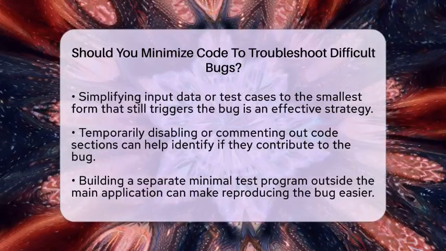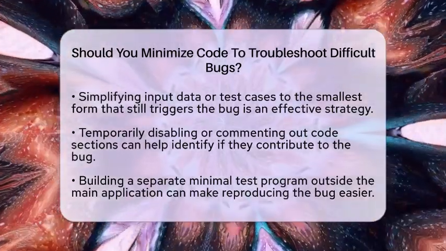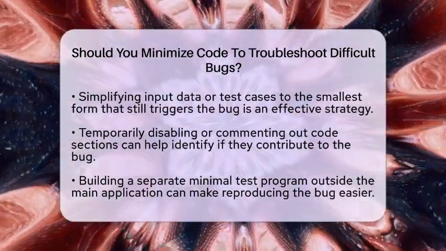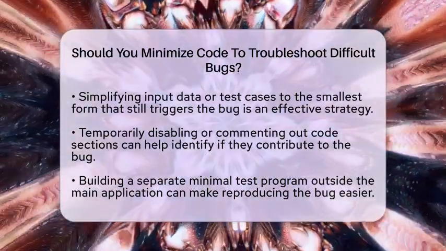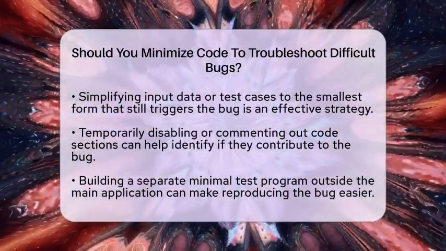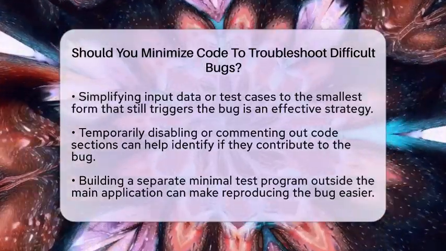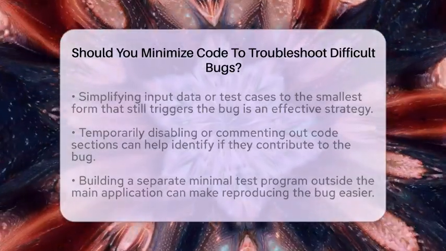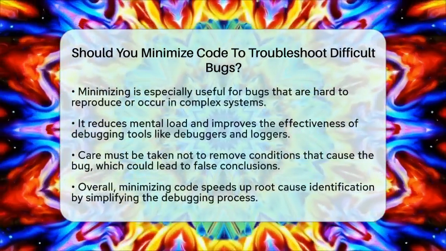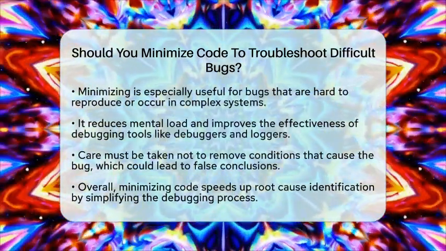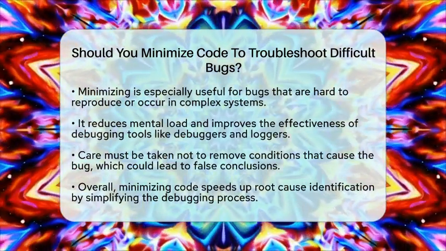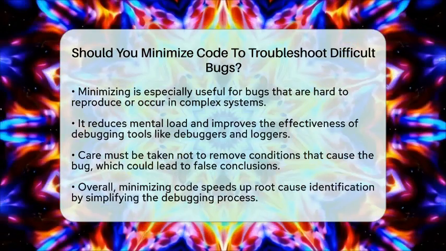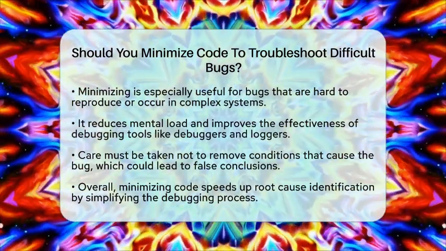Sometimes, creating a separate minimal test program outside the full application helps reproduce the bug more easily. This approach is especially helpful when bugs are hard to reproduce or happen in large, complicated systems. It reduces mental load and makes debugging tools like debuggers, loggers, or static analyzers more effective. But be careful. If you cut too much, you might remove the conditions that cause the bug, leading to false